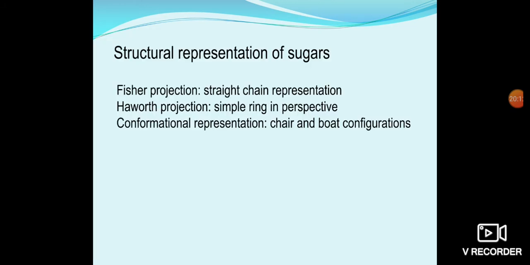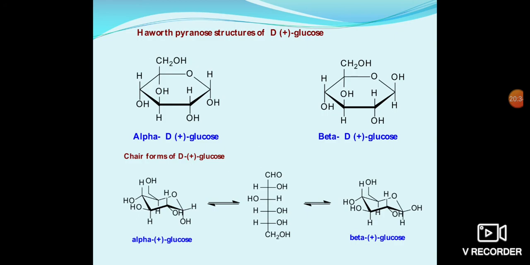Then the structural representation of sugars. Already we have seen Fischer's projections, that is the straight chain representation, Haworth projection, the simple ring in perspective, and the conformational representation, which is chair and boat configurations. How will we write the Haworth from the straight structures?